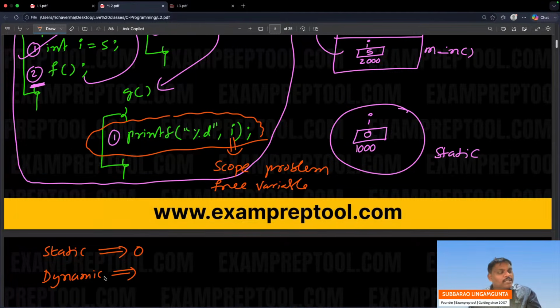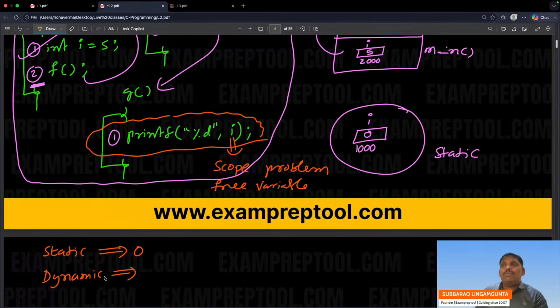Different programming languages, owners will behave differently. The owner of the C programming language said that my language follows static scoping. In some other language, the owner says that my language follows dynamic scoping. Remember, one language cannot follow all. Different owners, different behavior. If you see Ola, Uber, Rapido, there are different models, different styles. Everyone has some different story. The owner will decide what exactly they have to do.